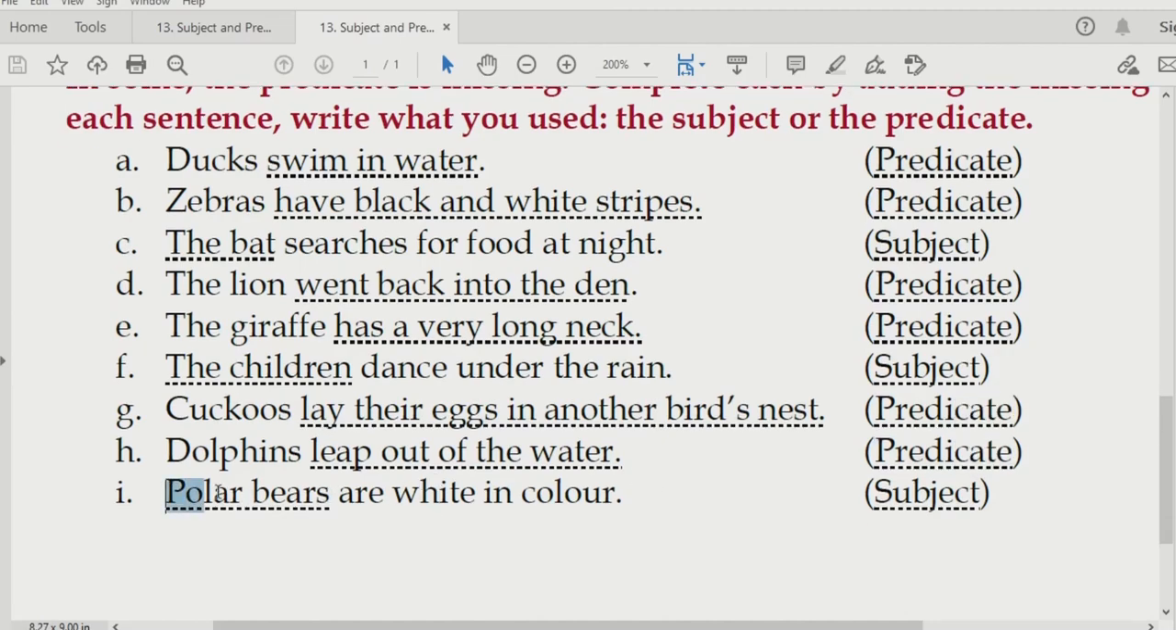Next one. Polar bears are white in color. Over here also you can use any animal's name, you can use any bird's name, whatever you want. Or you can also put a non-living thing. Are is going to be the verb. And so we have filled up this space. So we will write over here subject.